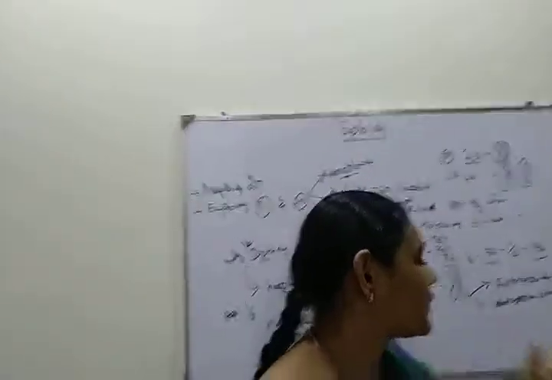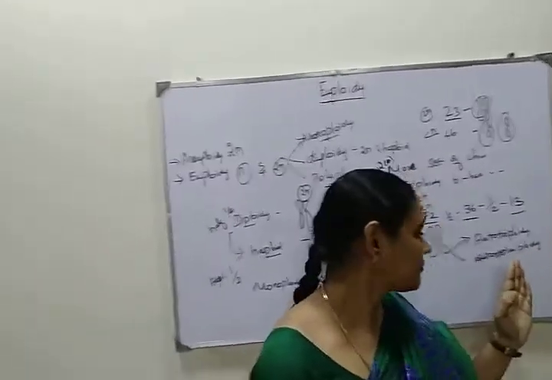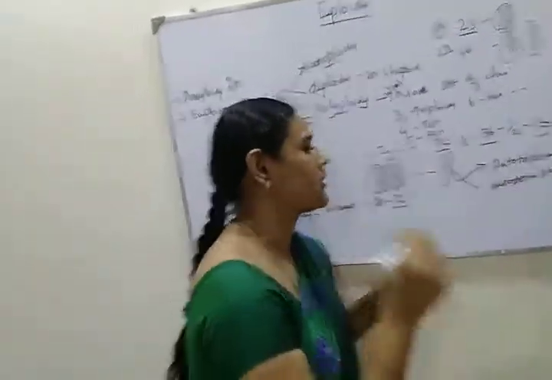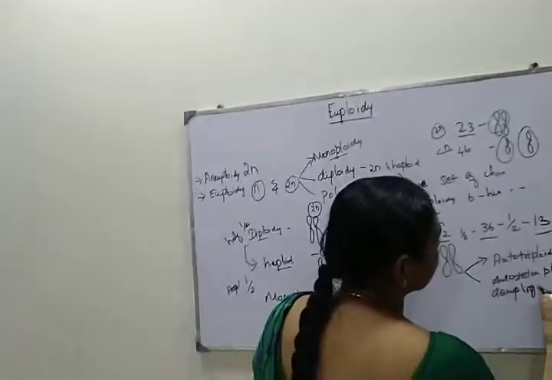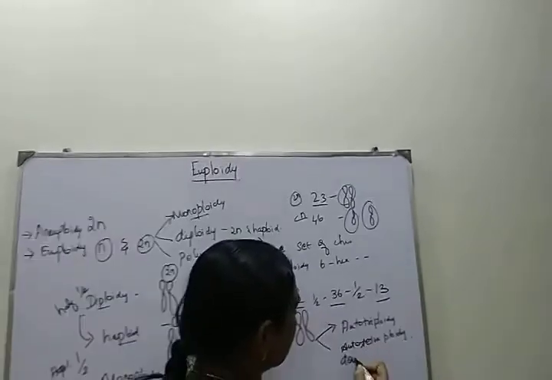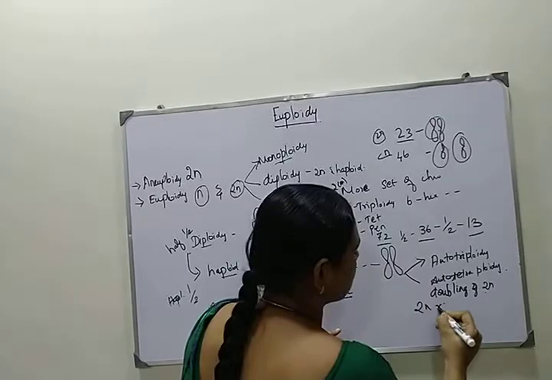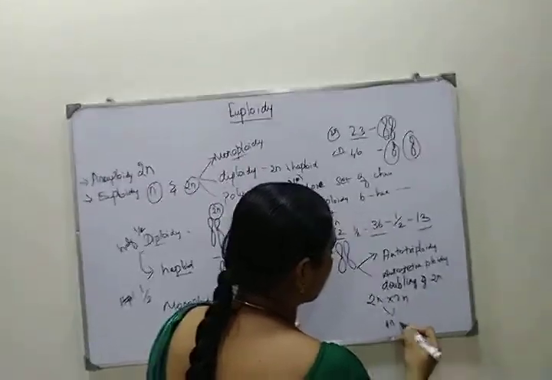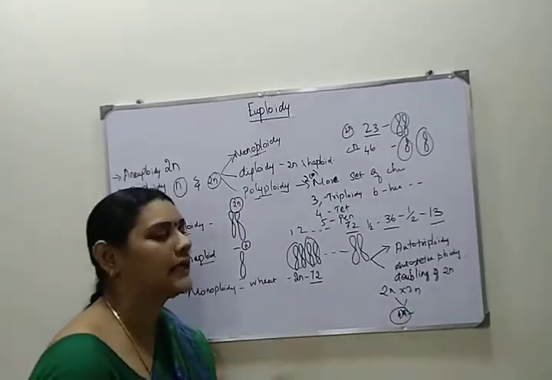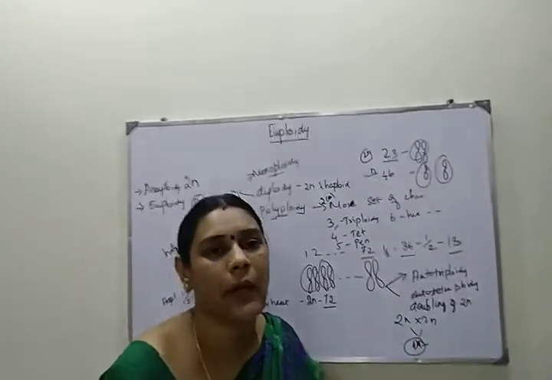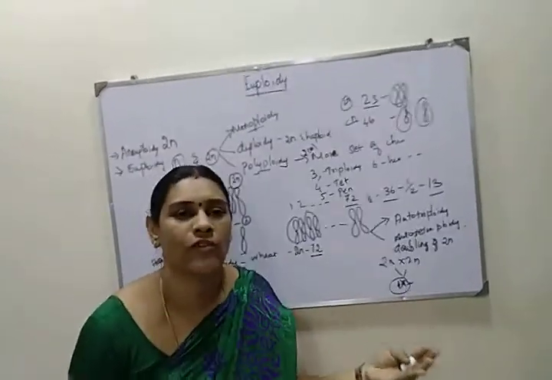Coming to autotetraploidy, we can make autotetraploidy by doubling a diploid. 2n into 2n, you will definitely get 4x, that is tetraploidy. Examples of autotetraploids are groundnut, tomato, potato and coffee plant.